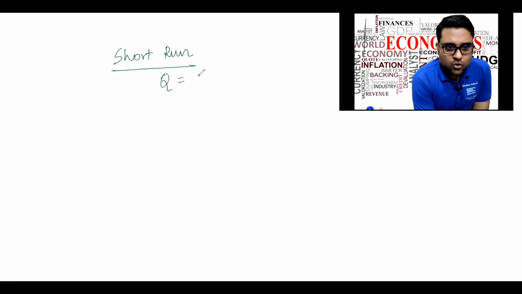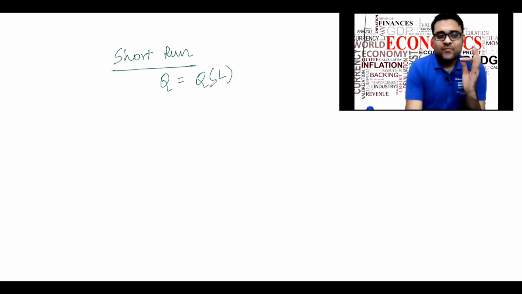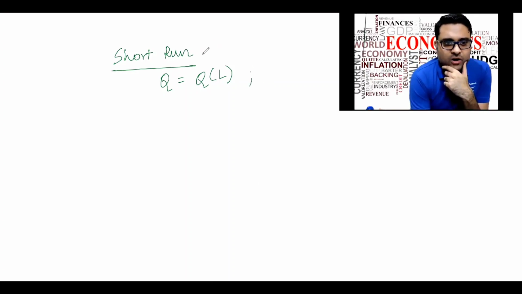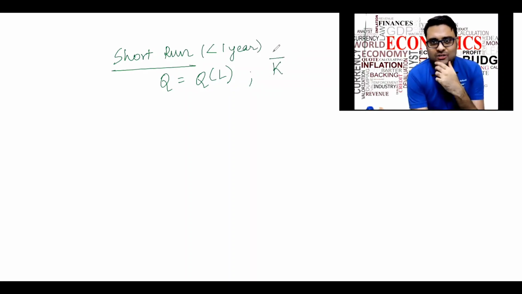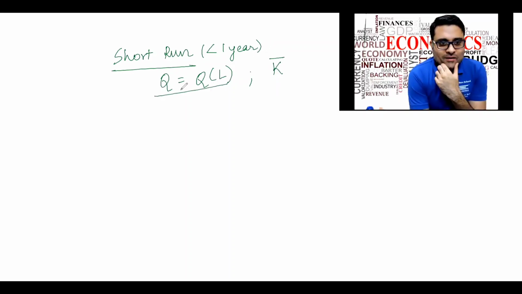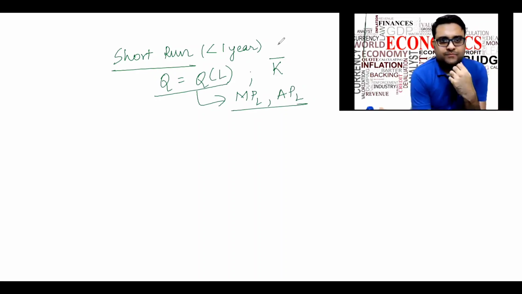the output is only a function of the variable input or the variable factor of production. The output is only a function of the labor. The reason is, in the short run, or less than a year, capital is fixed. I can't change my fixed factor of production. Correct? And this will help me in finding out a relationship between MPL and APL with the production function. Let's see what we have here.